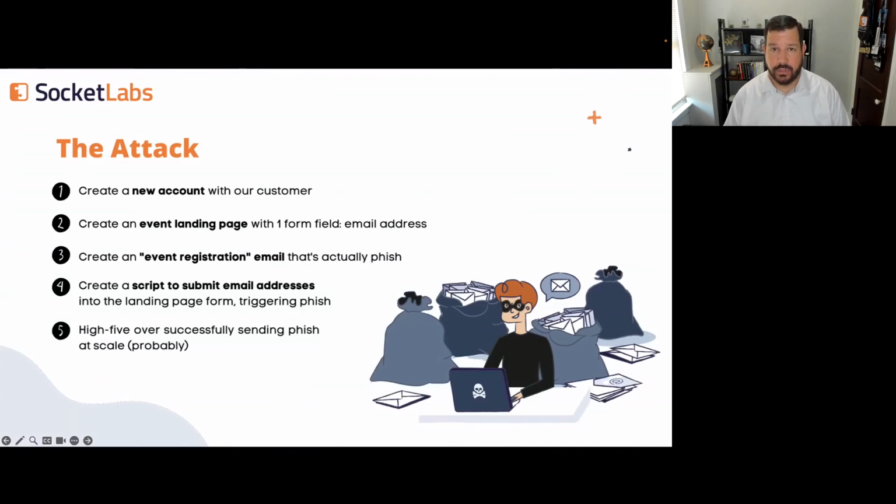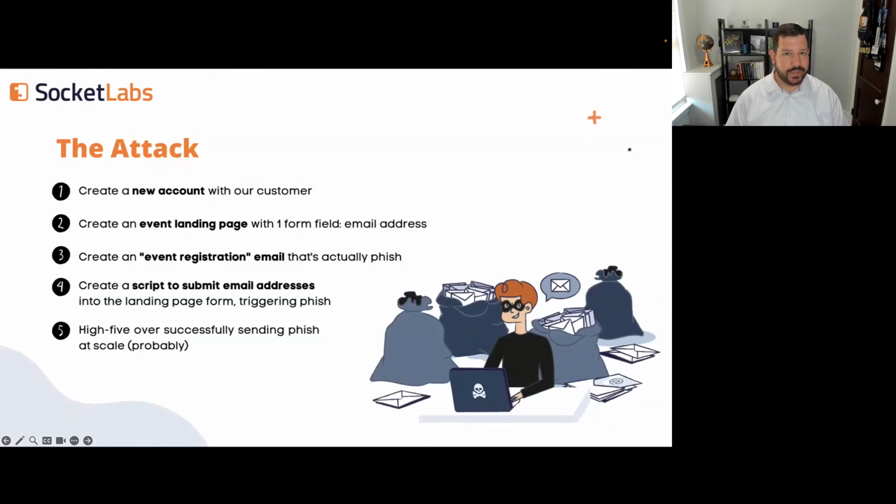Our customer is a B2B SaaS platform that focuses on the management and hosting of events. What the attack entailed was a malicious actor coming to their website and signing up for an account. When they signed up, they'd start a new event and create a landing page for that event to accept registrations. What they did was kind of interesting. They would create this landing page and put a single form field on it. No other content, just a form field for an email address.